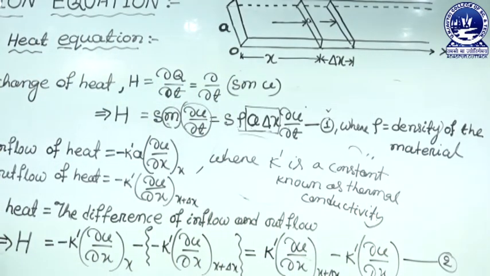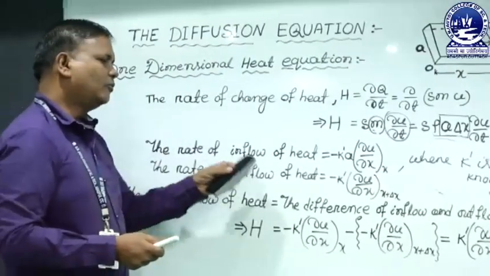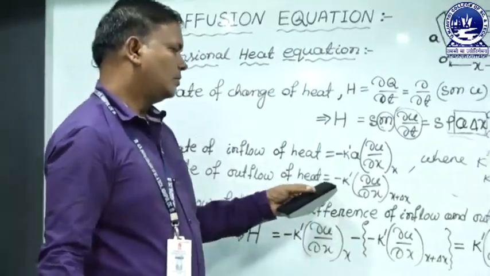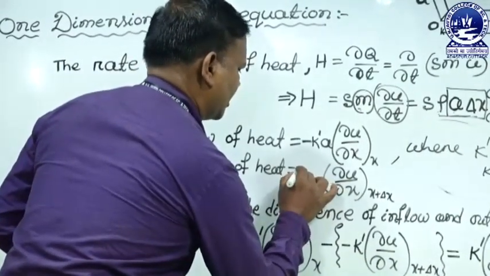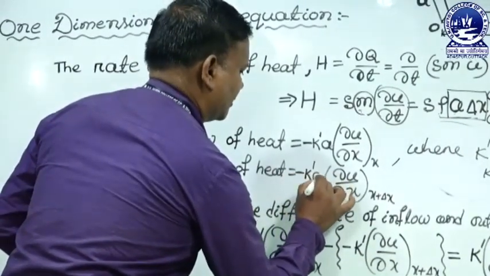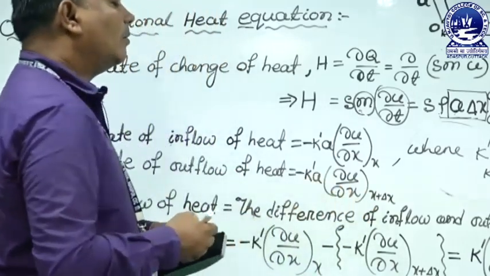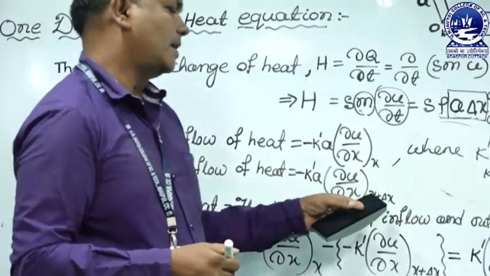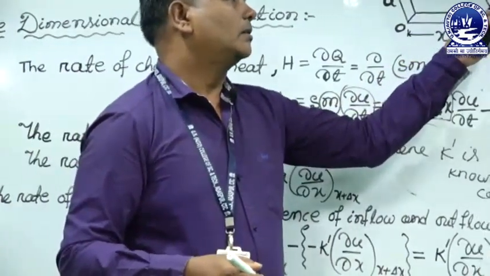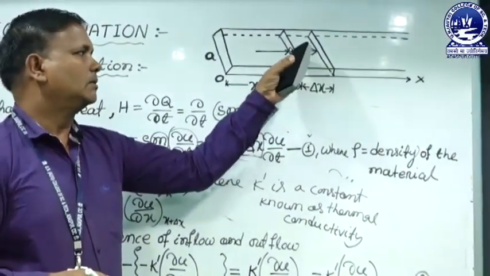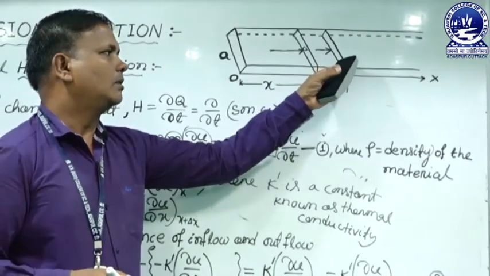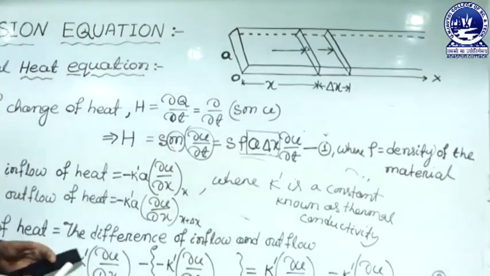Similarly, the rate of outflow of heat is minus K dash A del U by del x, but the place is x plus del x. So the initial section is inflow, the outer section is outflow.